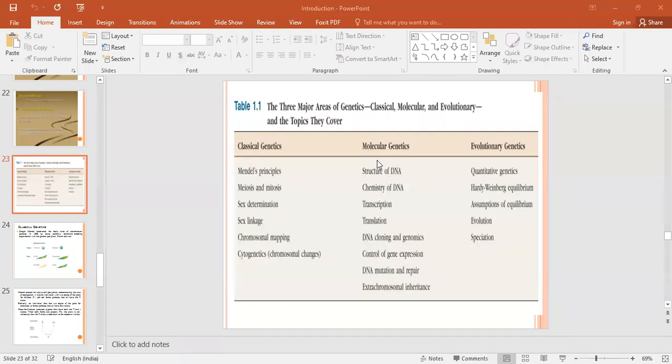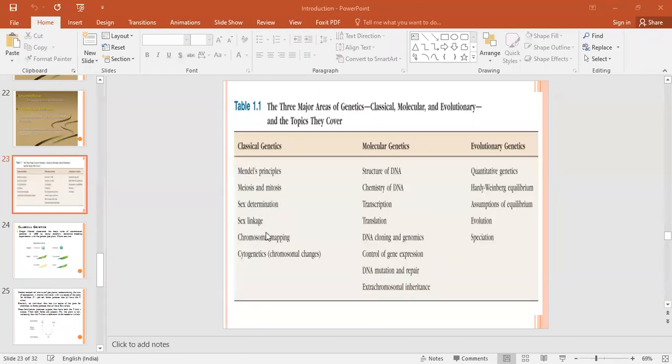So what kinds of topics are covered under classical genetics? Mendel's principles. Mendel is the name of the scientist who put forth three different laws, which are called the Mendelian laws. We have to learn those laws. Then next, cell division. You already know what is meant by the cell. Now how will that cell divide? Cell division by the process of meiosis and mitosis. Then sex determination.